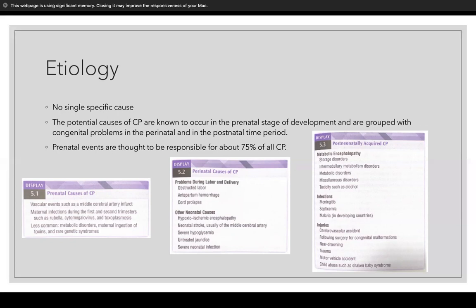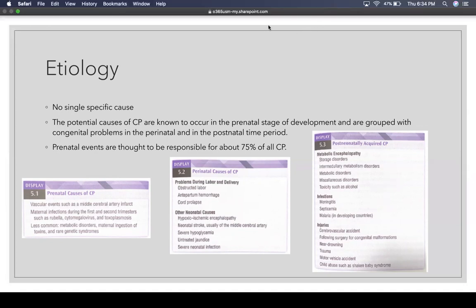Below here, you see 3 charts out of our textbook for prenatal causes, perinatal causes, and postnatal causes. I'm not going to go through those just for the sake of time, but they're there. You guys can read them if you like.